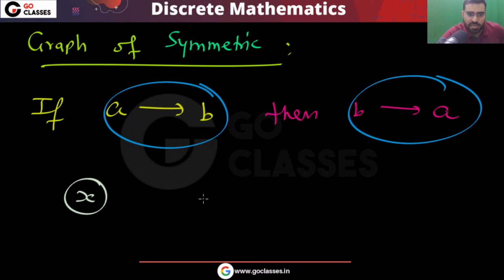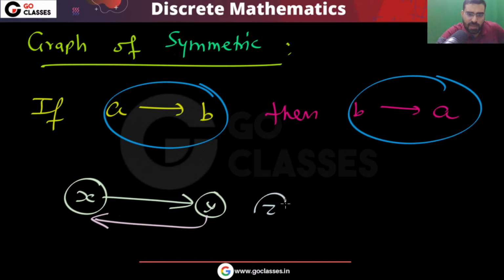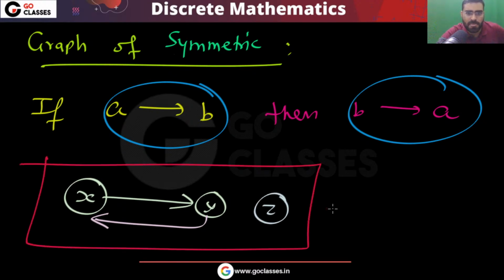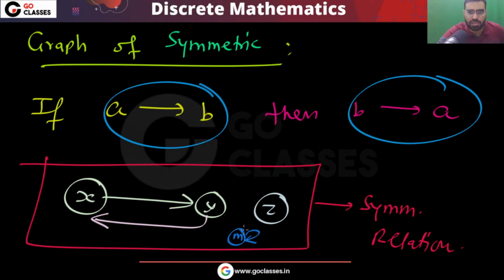Bidirectional, all the edges must be so. For example, if you have this situation, then this situation must happen. But remember, this is fine. For example, this z is not related to this, is fine. This graph is symmetric. So this is a symmetric relation. This is perfectly fine, no problem. This is also fine. Like for example, if you have some element m and that is related to itself, this is for symmetric relation.